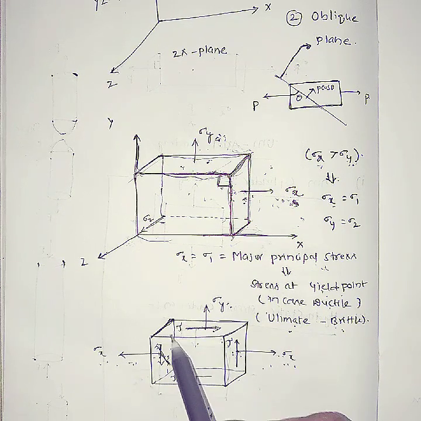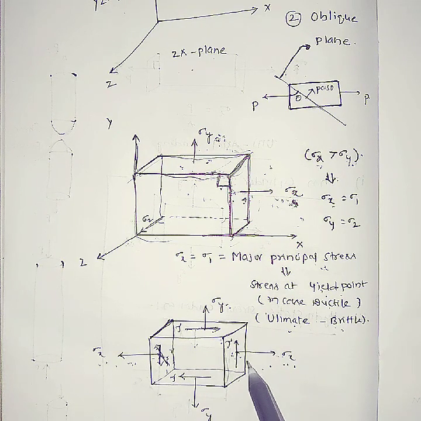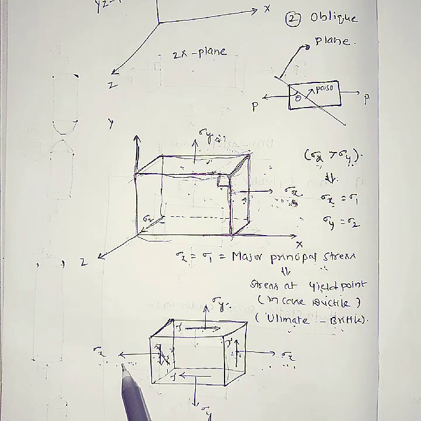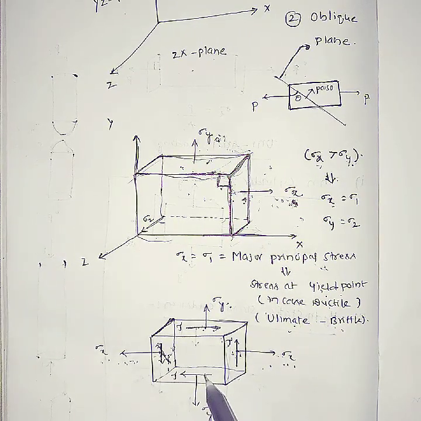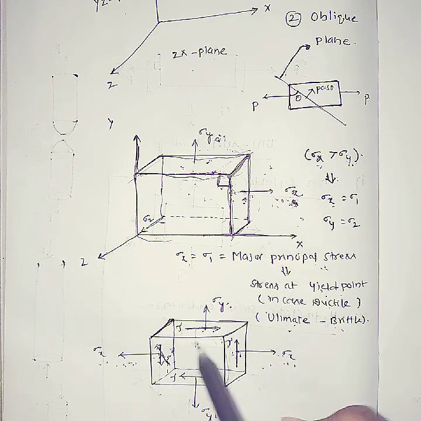Okay, sir, suppose both normal stresses and shear stresses exist on all the faces. In this case, in which plane will the stress be maximum, where will the principal plane exist?